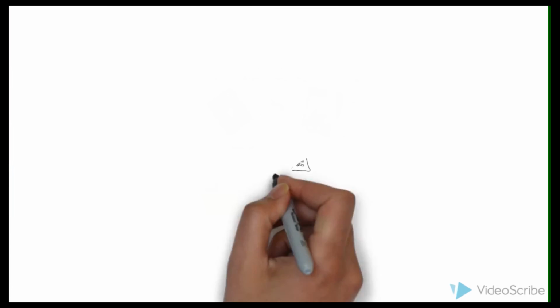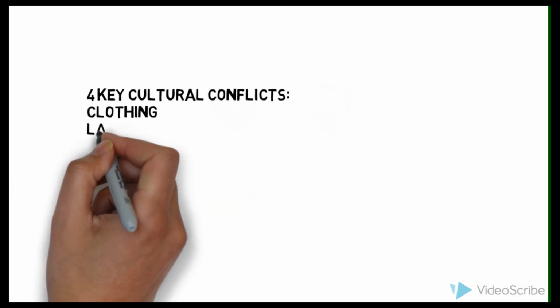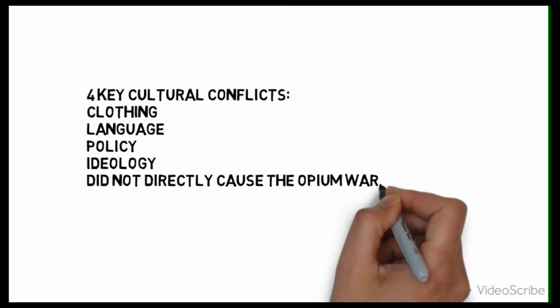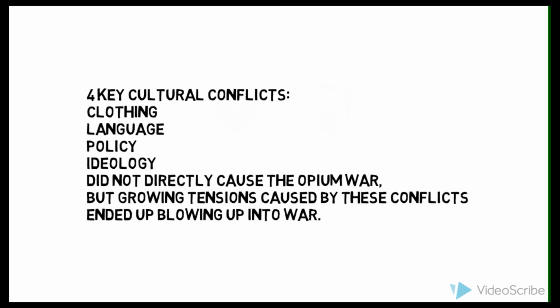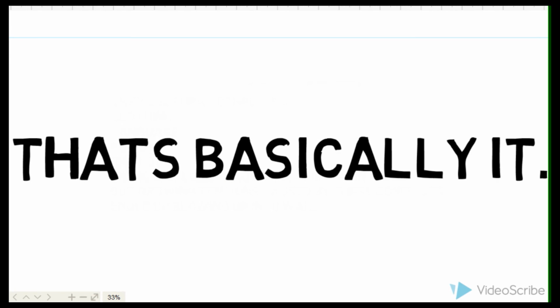To sum it up, there were four cultural differences that we covered: clothing, language, politics, and ideology. These conflicts and differences did not immediately polarize the two nations into conflict, but rather, over the years pulled at each other until one day the tension between the two countries snapped, causing an all-out conflict called the Opium War. And that's basically an overall summary of the cultural clash that occurred during the Opium War.